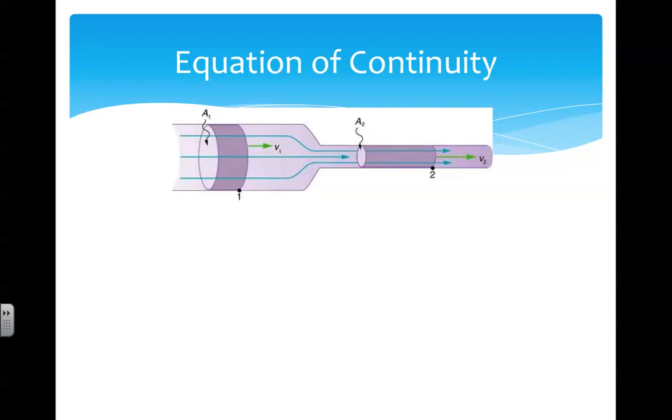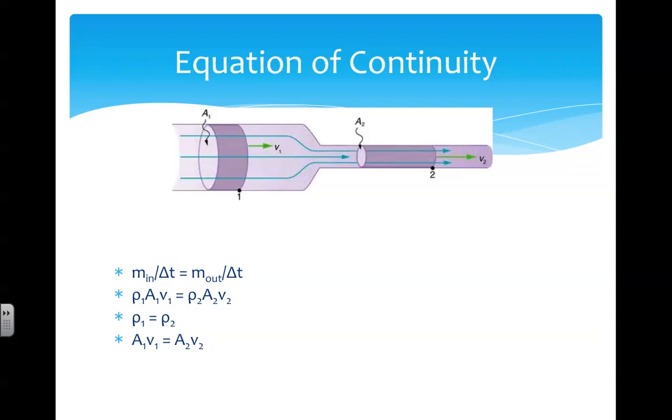So by conservation of mass, the mass flow rate in must equal the mass flow rate out. But we said that mass flow rate is equal to rho A v, or density times area times speed. So we'll plug in that equation into both sides. Notice because we're assuming an incompressible fluid, the density of the fluid does not change. So rho 1 equals rho 2. We can then cancel density out of the equation, and we're left with A1 times v1 equals A2 times v2.